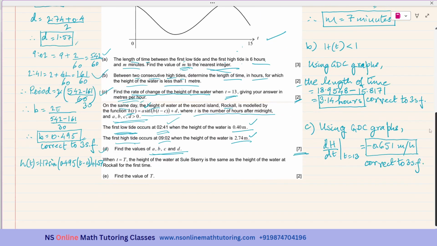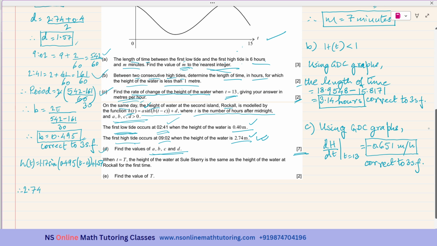Okay. So this is the expression of h of t, and now I can take this one, height 2.74. So in place of h of t, I'm writing 2.74.